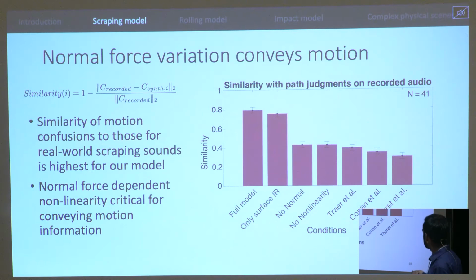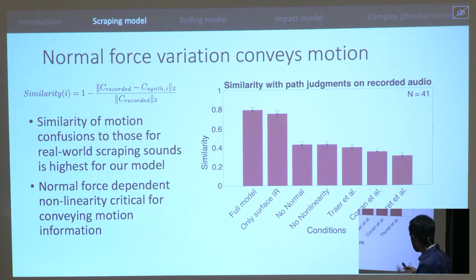And we found that all the model lesions and the previous models that did not have this normal force variation performed much worse than our full model and the only surface height condition, which were much more similar to recorded audio in terms of the confusions on this motion discrimination task, suggesting that normal force variation conveys motion information for humans through these sounds.